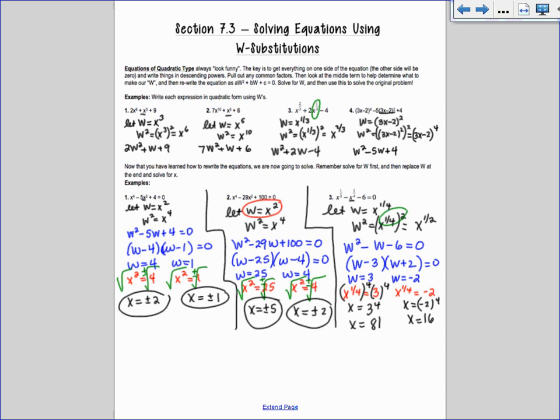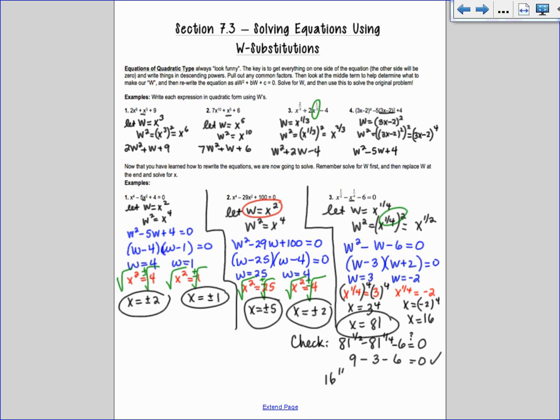What you should really do on w substitutions is check. And I know you guys hate checking. Like, I did all this work, why do I have to check it too? But here's what happens. If you check 81, it's okay. Because you have 81 to the 1/2 minus 81 to the 1/4 minus 6 equals 0. And you're seeing if that's true. 81 to the 1/2 means the square root of 81, which is 9. The next one is the 4th root of 81, which is 3. Does that work? Yeah. 9 minus 3 minus 6 is 0. That one works. So we circle that.